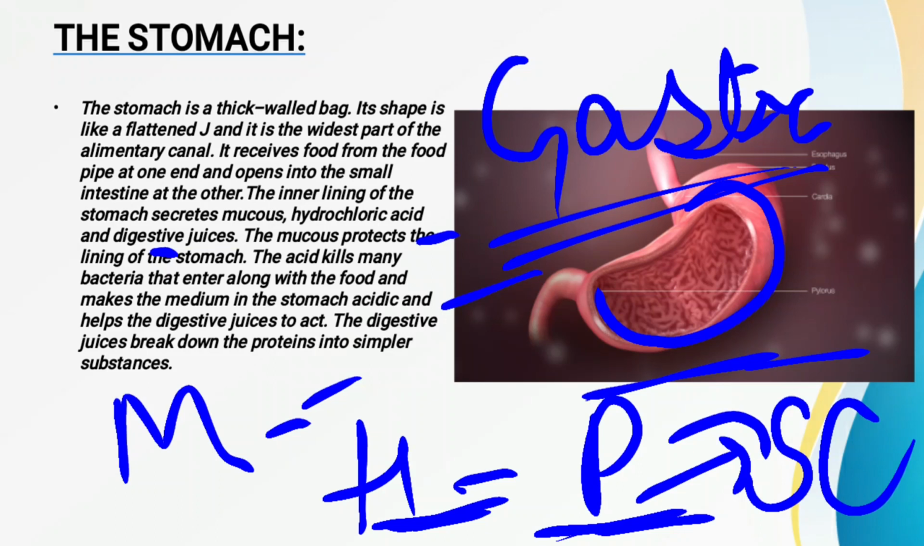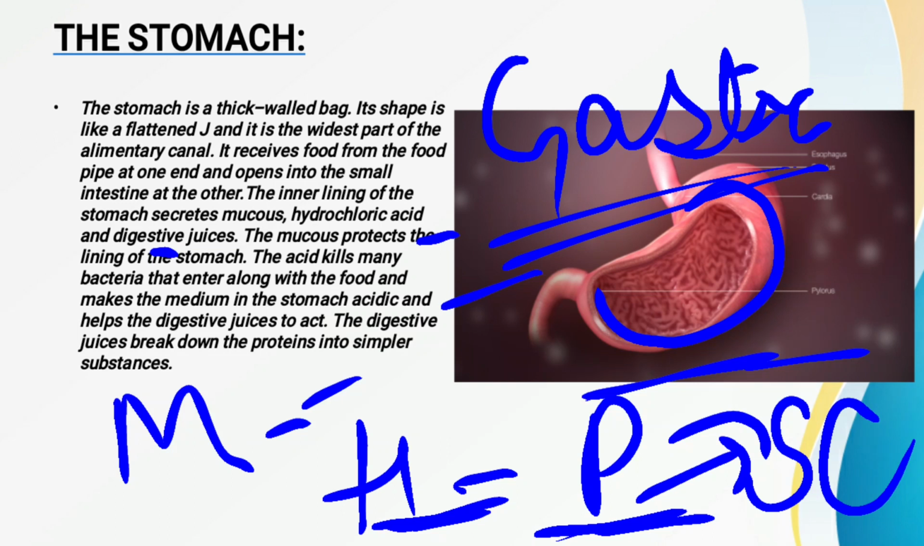Now stomach is also secreting a kind of juice that is called the gastric juice, and that gastric juice is made up of three things. It consists of three things, that is mucus, hydrochloric acid and the digestive juices. Now what is mucus? Mucus is a slimy substance that protects the lining of the stomach from the digestive juices.